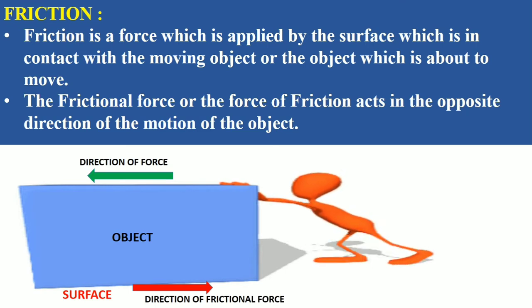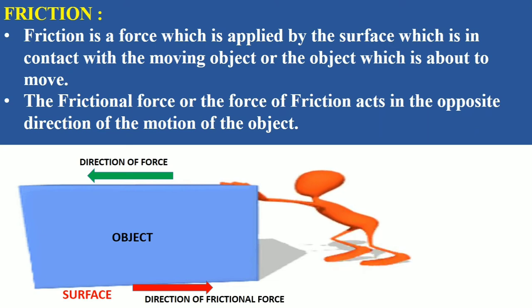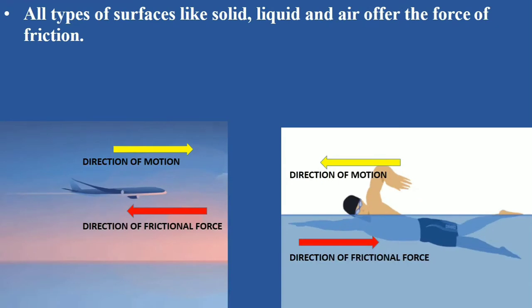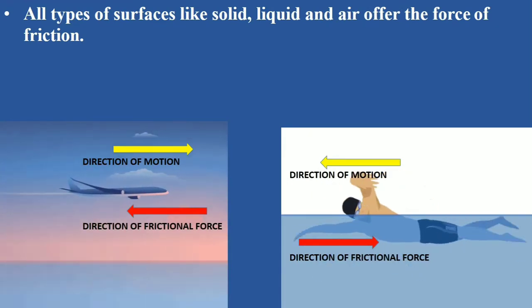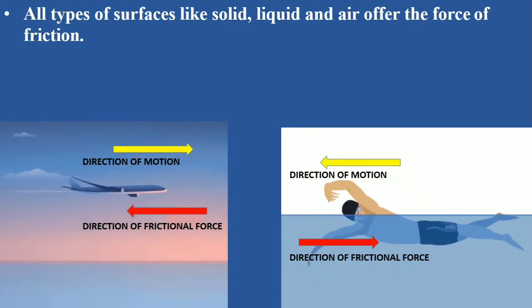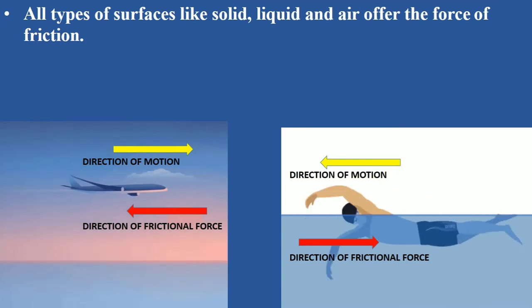Now let's take an example. As in the figure you can see that there is an object which is kept on the earth's surface and a man is trying to push the object. The frictional force works in the opposite direction of the motion of that object. If the applied force is greater than the frictional force, then the object will move, otherwise the object will be at rest.